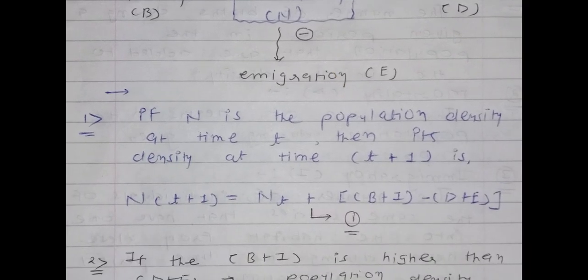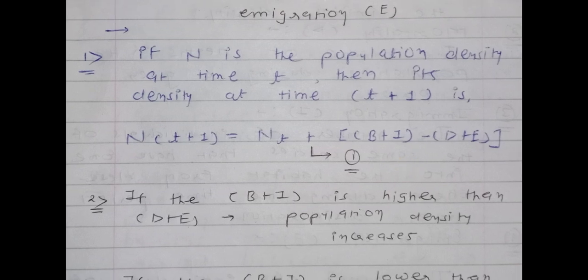Now see, next one is what? If N is the population density at time small t, then its density at time t plus 1 will be what? We are going to find the population density at time t plus 1. See, for time t, population density will be capital N, we know that. But what about the time t plus 1? So we can say that N(t+1) is equal to Nt plus B plus I minus D plus E.